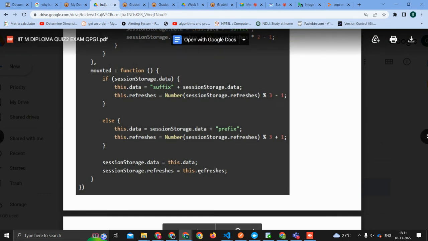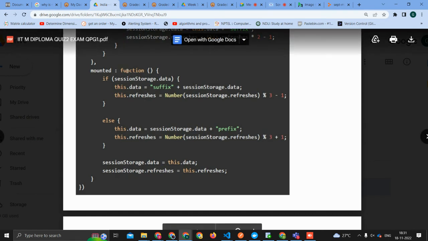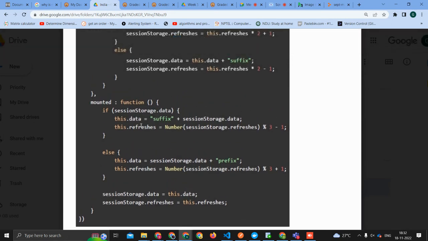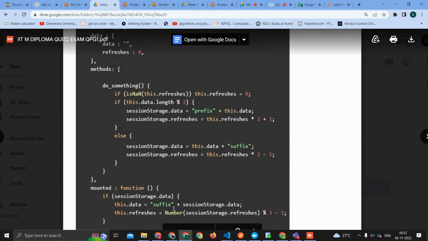See, this is mounted. During mounting, just at the time of HTML loading, this function will be called. So let's talk about this first, then we'll go to the entry in the nptel. Yeah. So when you reload, this mounted will get triggered. So initially this dot data will be like, okay, nothing is there. Correct.